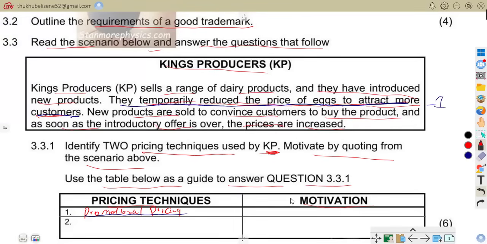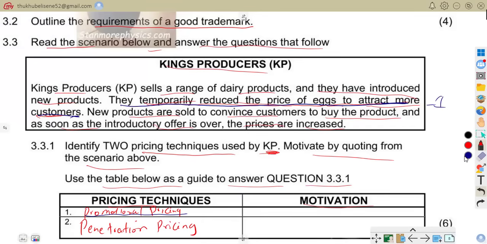So another pricing technique that we can talk about is penetration pricing. Because we're told that the new products are introduced at a low price to attract buyers.